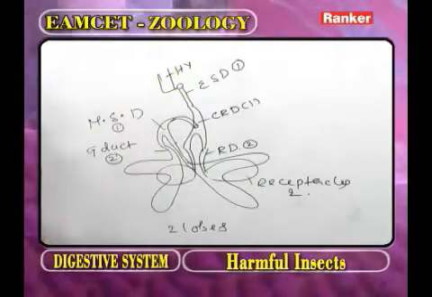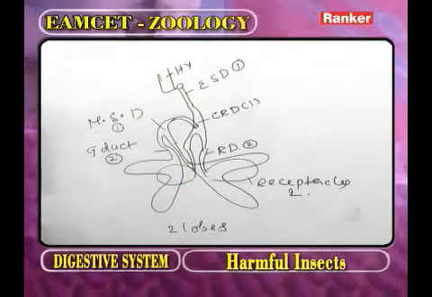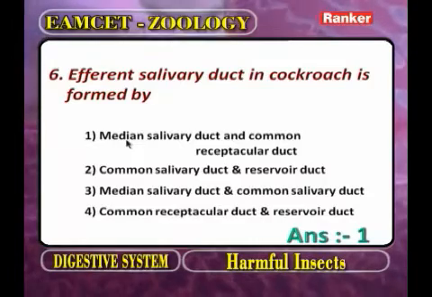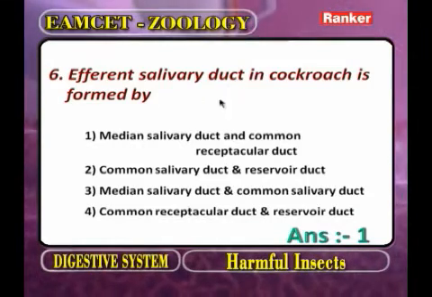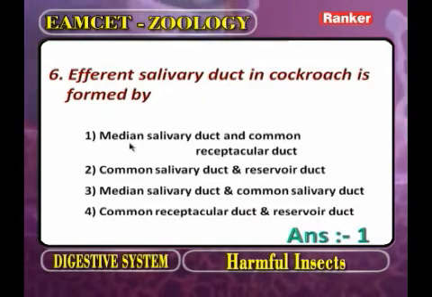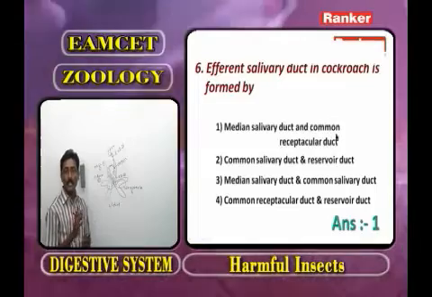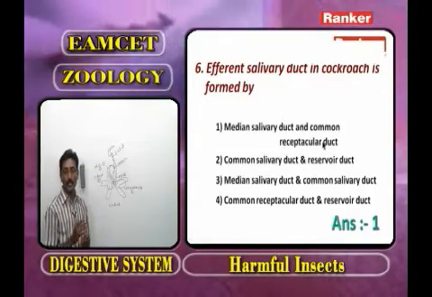Based on this information, what is the answer for this question? Efferent salivary duct in cockroach is formed by one median salivary duct and one common receptacular duct. Now we go for the next question.